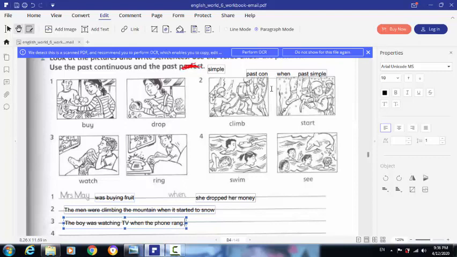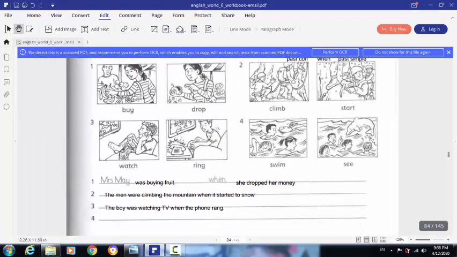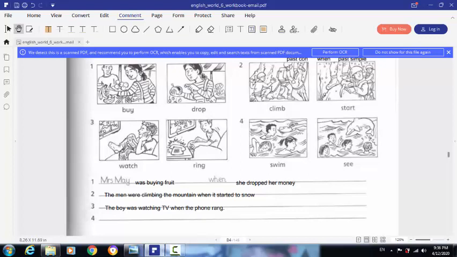Okay, sentence number 4 is homework. You should write the sentence here and send it back to me on WhatsApp. Here we have 2 pictures, and in these 2 pictures you can see children. What were they doing? They were swimming. Then what happened? What did they see? They saw a dolphin. So you can use these notes to write a sentence here. Sentence number 4 is homework. You can do it and send it back to me on WhatsApp to check it.